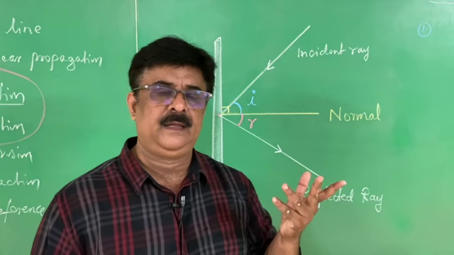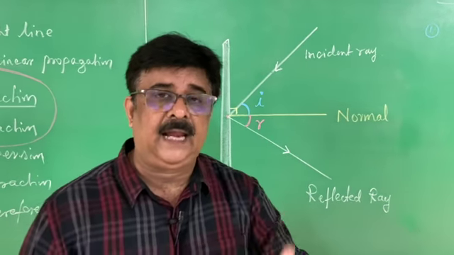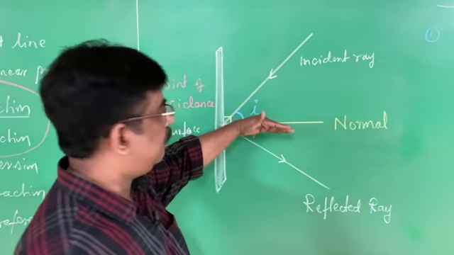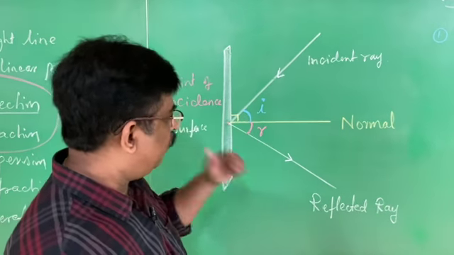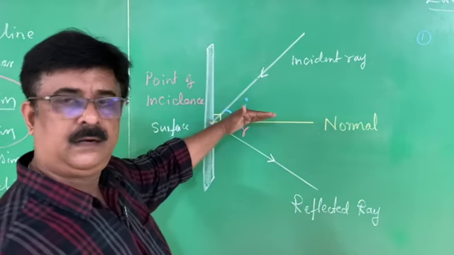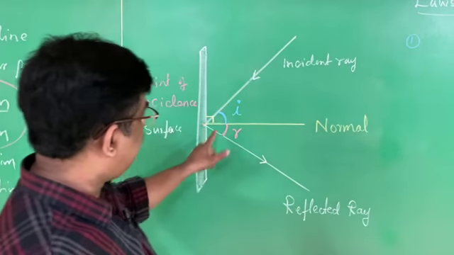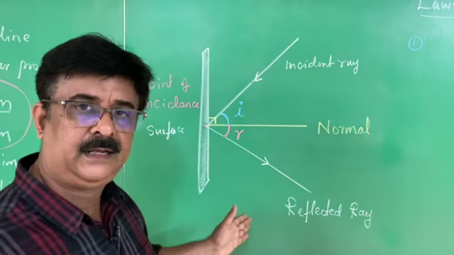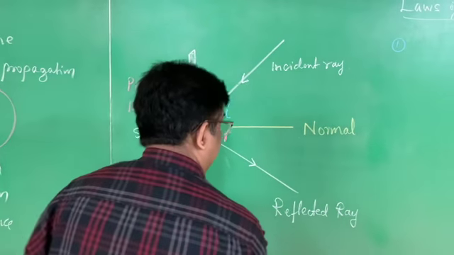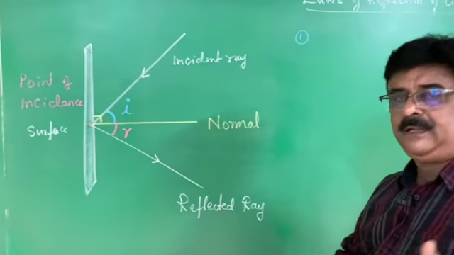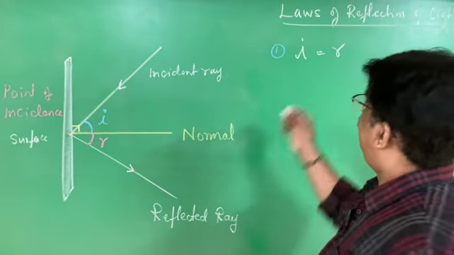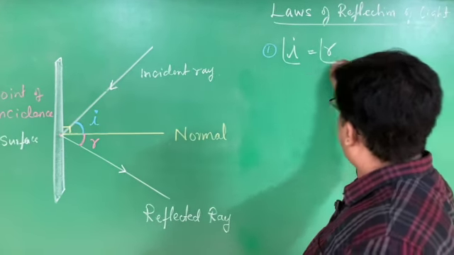Simple it is. Then what is angle of incidence? Angle of incidence is the angle between the incident ray and the normal. The same way, what is angle of reflection? It is the angle between the reflected ray and the normal. What is normal? Normal is an imaginary line which is perpendicular to the surface. Therefore, what is the first law? You can easily remember the first law here. If anybody asks you the first law of reflection of light, simply you can write i is equal to r. In a better way, angle i is equal to angle r.